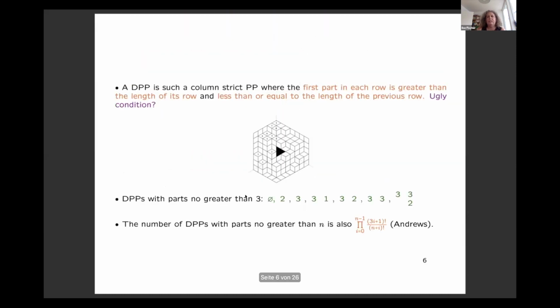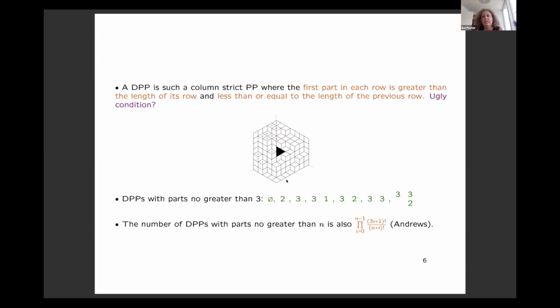And this is why we call them column strict shifted plane partitions. But I need 2 more conditions. The first one is that the first part in each row needs to be greater than the length of its row. And also this first part has to be less than or equal to the length of the previous row. Now you might wonder, well, this is an ugly condition, but precisely these conditions are good for the fact that these objects are in bijection with certain lozenge tilings, as I've drawn one example here.